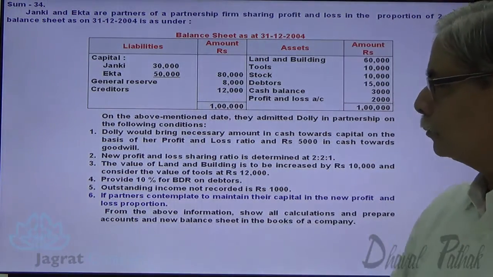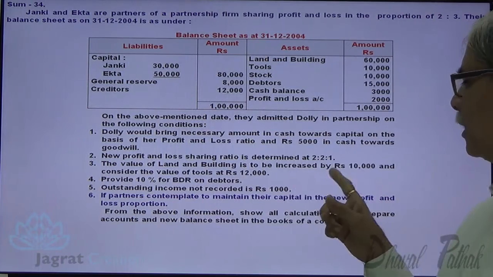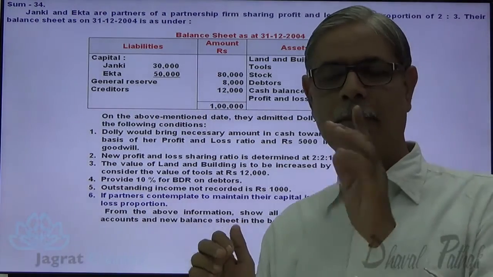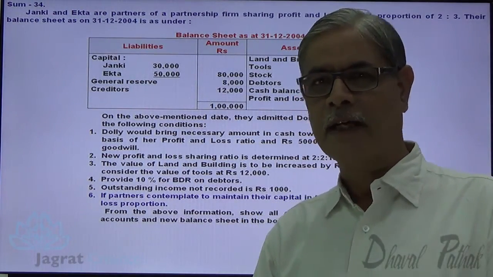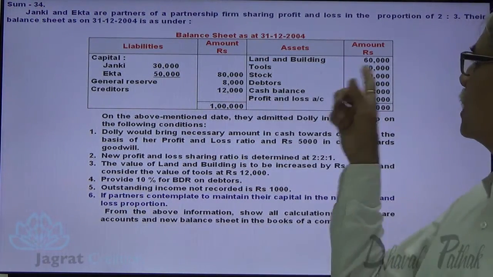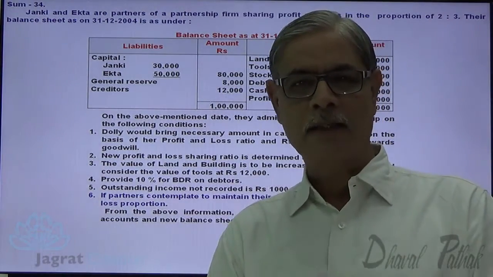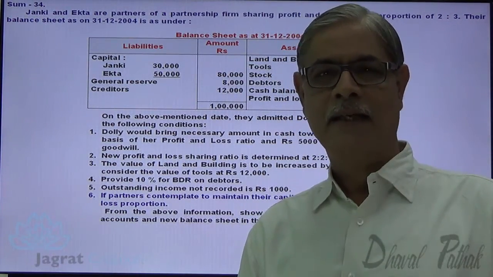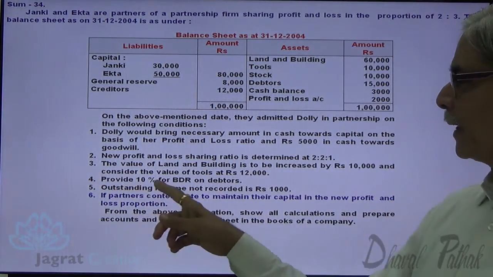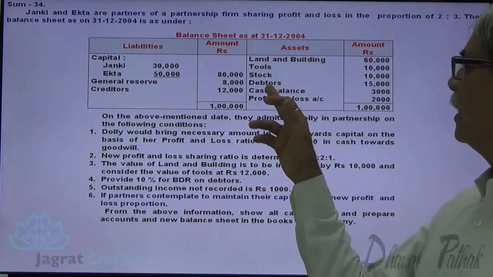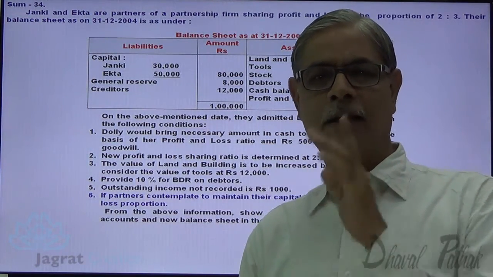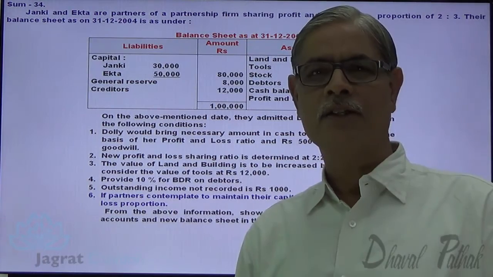The value of land and building is to be increased by 10,000. Land and building is 60,000. The 10,000 increase in value of land and building is credited to profit and loss adjustment account. And consider the value of tools to be 12,000. Tools are 10,000, its valuation made 12,000. The 2,000 increase gets credited to profit and loss adjustment account. Provide 10% for bad debt reserve on debtors. Debtors are 15,000, 10% thereof is 1,500. Provision for bad debt reserve gets debited to profit and loss adjustment account.